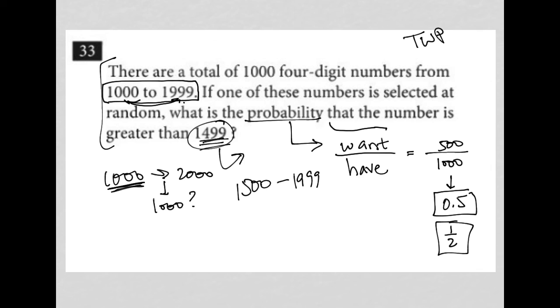This is probably the most important thing here, just understanding what probability means. And it's a little bit tricky here, but we have to always trust that what the question is giving us is accurate, right? It tells us it's 1,000 numbers, so this must be 1,000, which means at 1,499 we must be halfway through at 500.